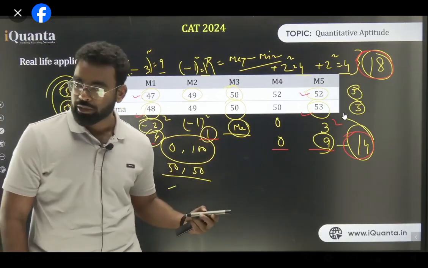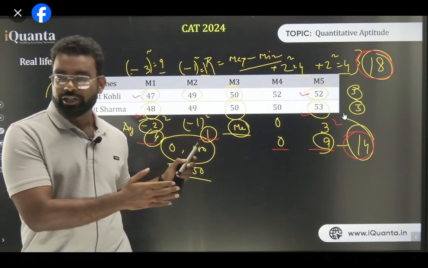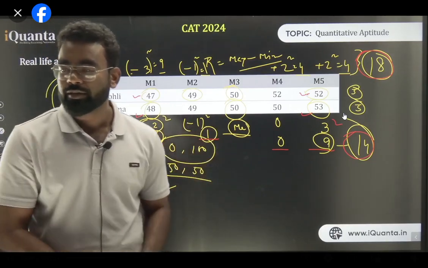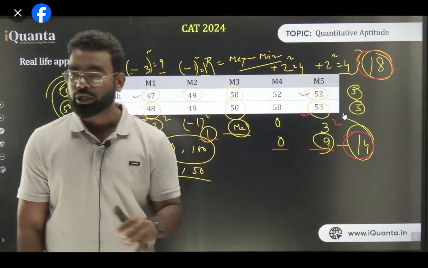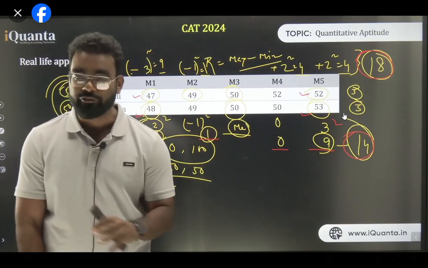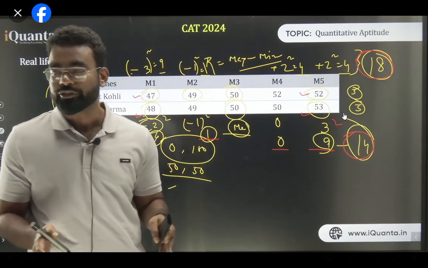Rohit Sharma is the one we have to take because his square of deviation is 14 and Virat Kohli's square of deviation is 18. And this kind of rule is not only followed by BCCI. It is followed everywhere, whether it is soccer, cricket, or basketball, NBA, everywhere. So this is the perfect thing you have to understand first.